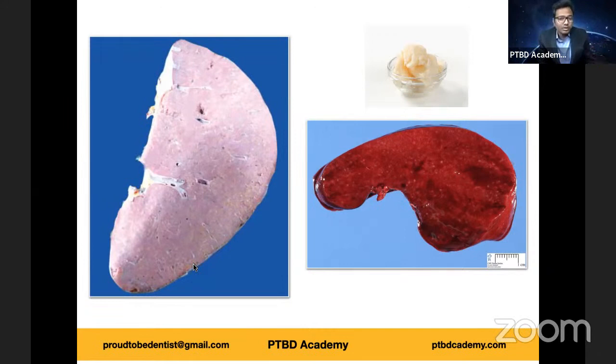Let me give you a description. Sectioned surface showing presence of pale, waxy translucency in a map-like pattern, right? So this is nothing but your lard. You can find lard here, which is pale in color. So lard-like appearance, lardaceous spleen. And for the sake of comparison, you can see the color variation, right? That's the reason why we're considering this specimen as comparatively pale. So lardaceous spleen.